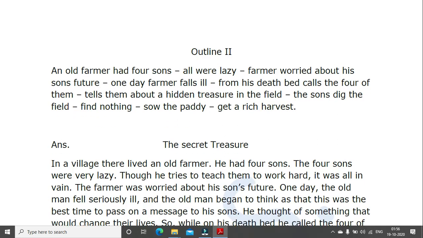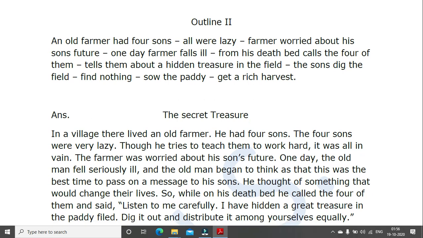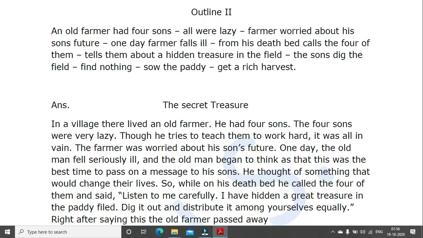The second outline. An old farmer had 4 sons. All were lazy. Farmer worried about his son's future. One day, farmer falls ill. From his deathbed, calls the 4 of them. Now here see, in your question that's given, it's written farmer falls ill.